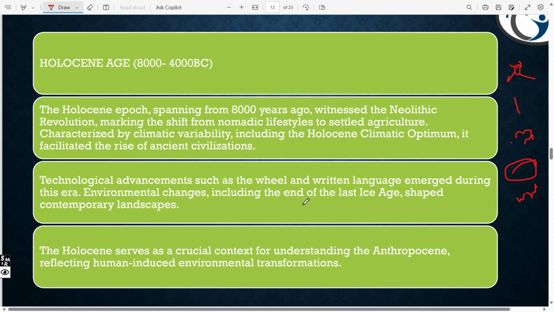Environmental changes, including the end of the ice age, shaped the contemporary landscape. So what happened? Due to environmental changes many things took place, but these all changed after the emergence of the wheel and technology like agriculture and other enhancements.